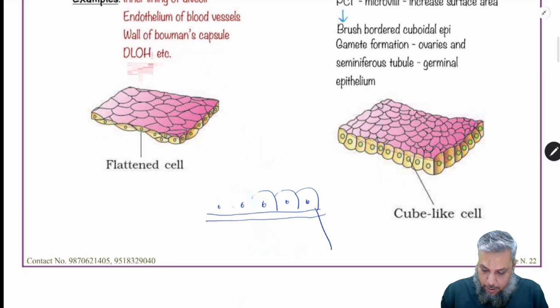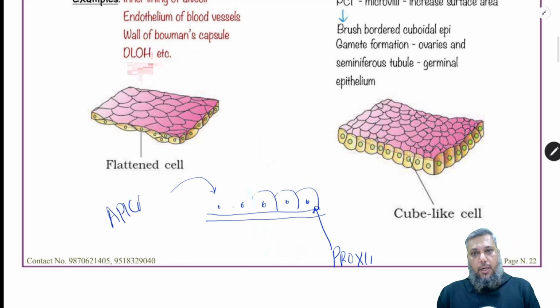The end that touches the basement membrane is called the proximal end, and the far away end is called the apical end or the distal end. So we have the two ends, that is proximal end and the apical end.